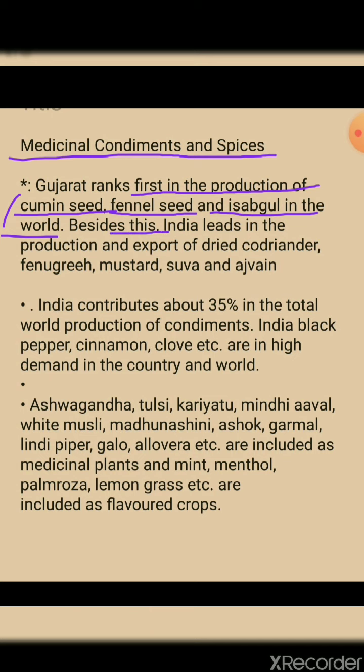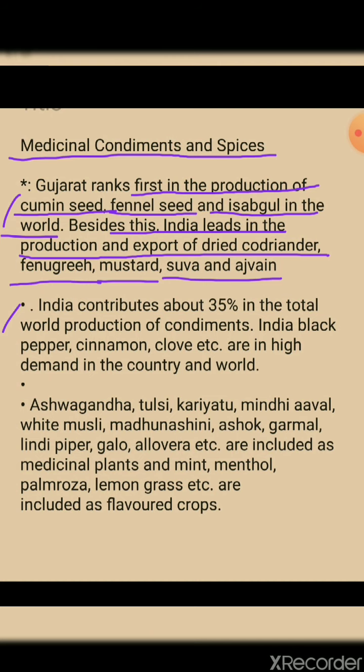Besides this, India leads in the production and export of dry coriander, sukha dhania. Fenugreek, students, over here means methi. Mustard over here means sarso, and suva and ajwain. So what they are saying is that India leads in production and even exports dry coriander, fenugreek, mustard, suva, and ajwain. These are produced and even exported.